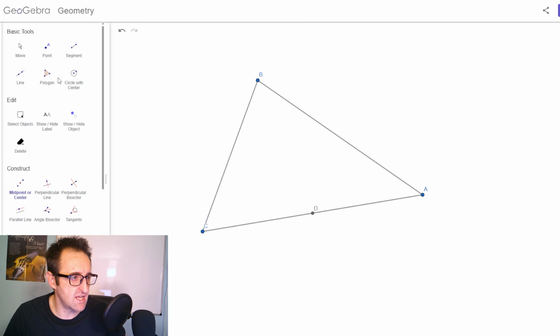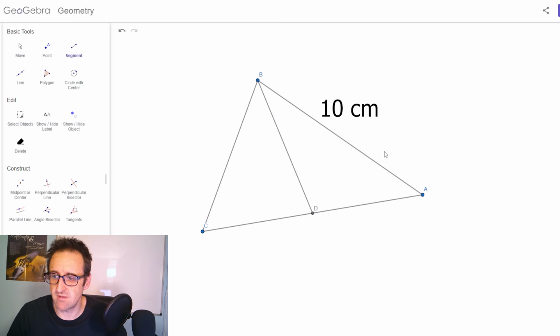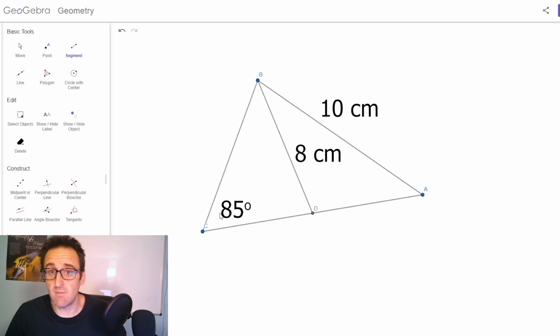And what we're trying to get at is that we want a triangle. We want to cook up a triangle that looks essentially like this, where this side length here is 10 centimeters. This side length here is 8 centimeters. These side lengths from C to D and D to A are congruent. And this angle here at C is 85 degrees. After thinking about this for a little while, you might be tempted to start with the 85-degree angle and try to construct from there. But I actually think the best place to start constructing is this point D here, the center of where the median will drop.